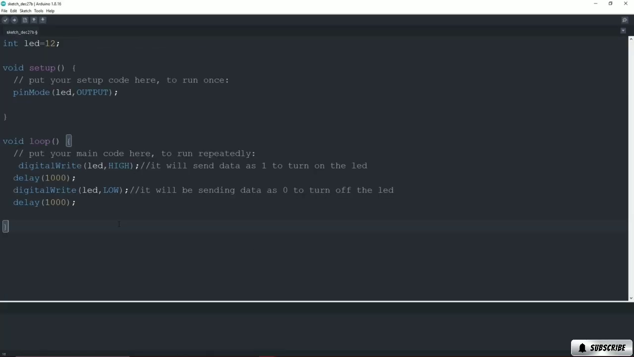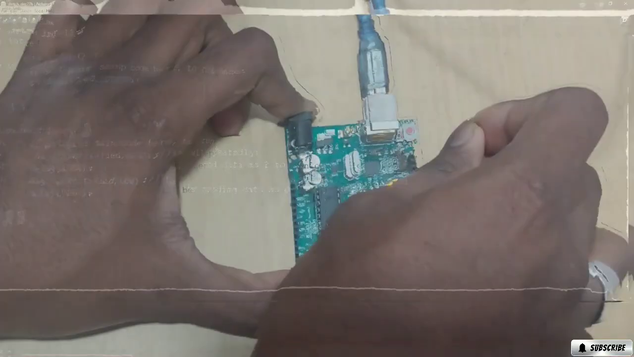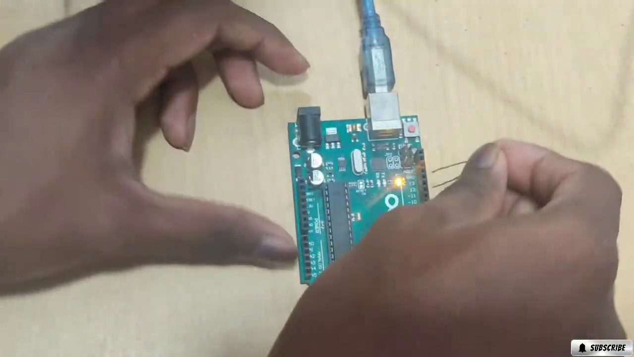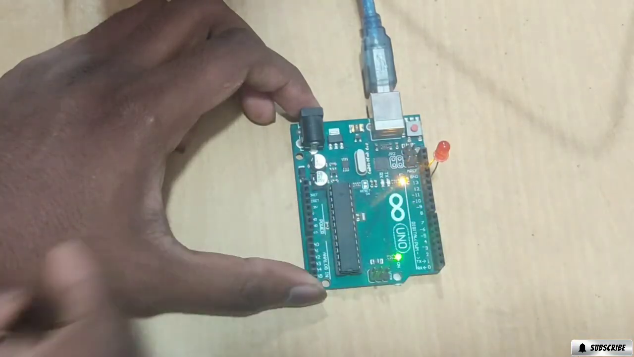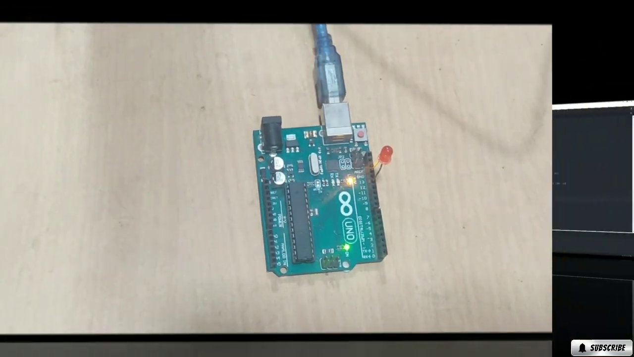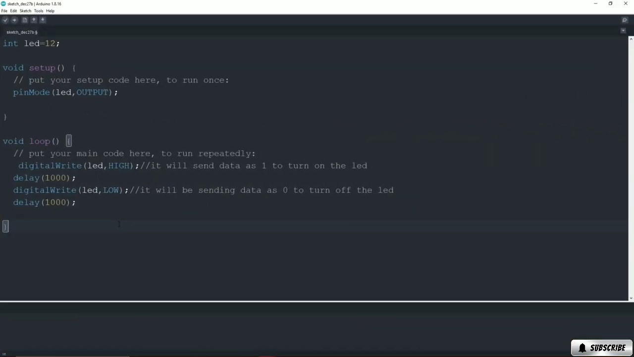Once we are done with it, we will just connect the red LED light on our Arduino board with the pin 12. The positive end will go to the pin 12 and the negative end will be connected to the ground. And once we are done with it, we will start modifying this code.